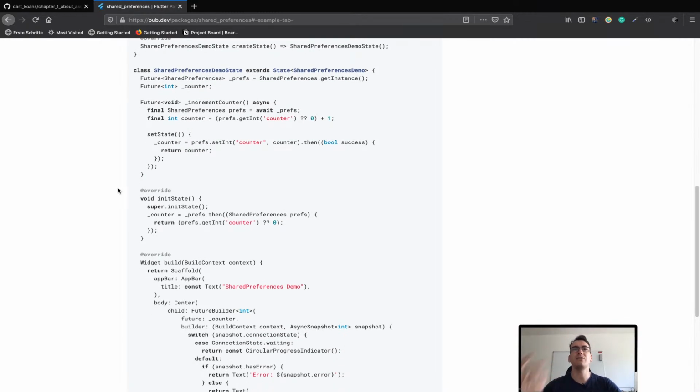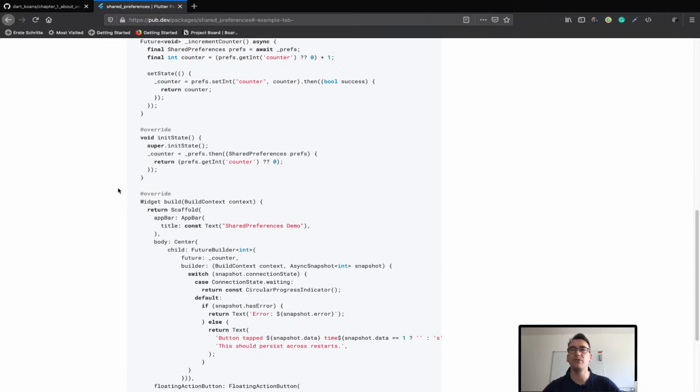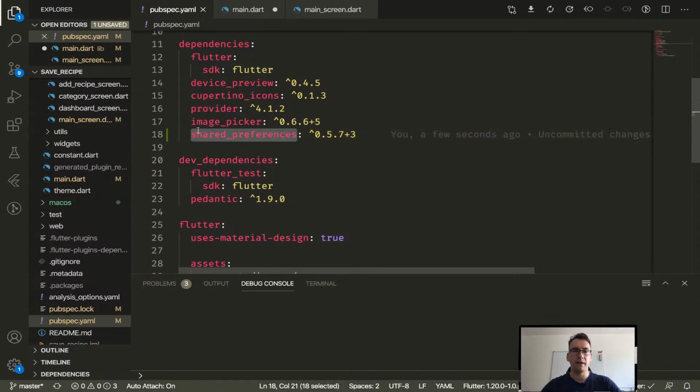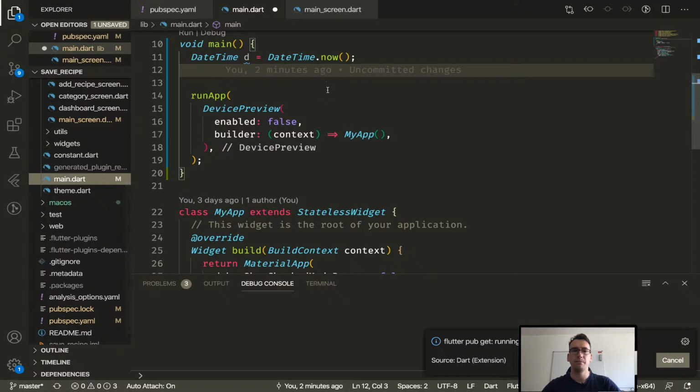And when you restart, for example, your application, you can retrieve this information. There are some limitations, so you shouldn't use it as a fully fledged database, but you can use it for small information, like for example, is your dark mode enabled or your light mode enabled. I made a video on that already somewhere, so if you search on our channel, I think you will find something there. Okay, but if you have the shared preferences in place and you go back to the main.dart,